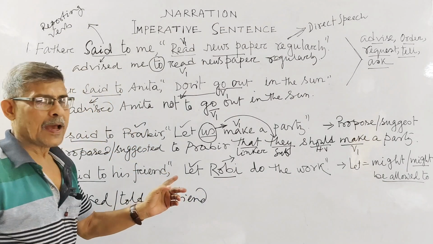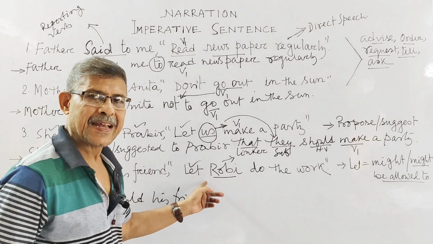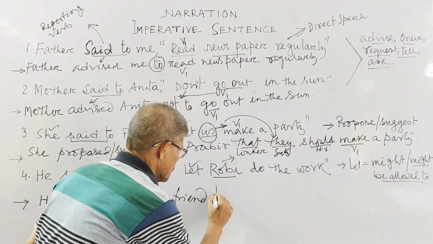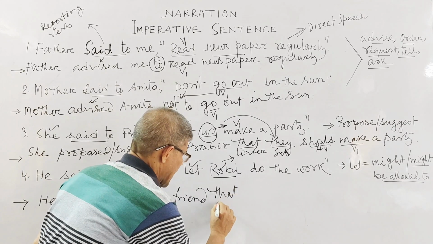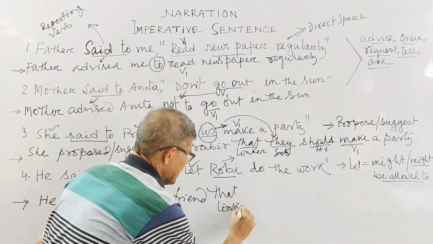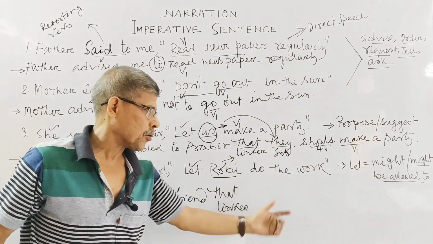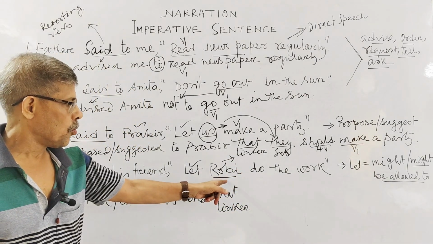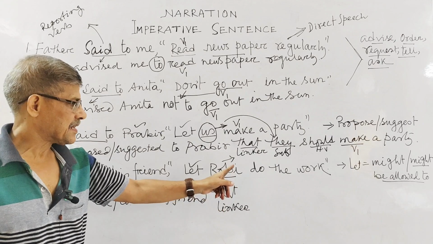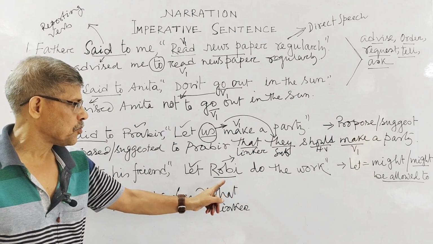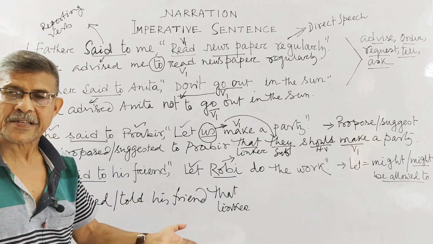Okay. Now I have already told you, if your imperative sentence begins with "let", then you use your linker "that", mind it. Clear? Then you set it in assertive form. Now you see, Robbie is here the subjunctive object, that is, you have to treat this object as your subject.